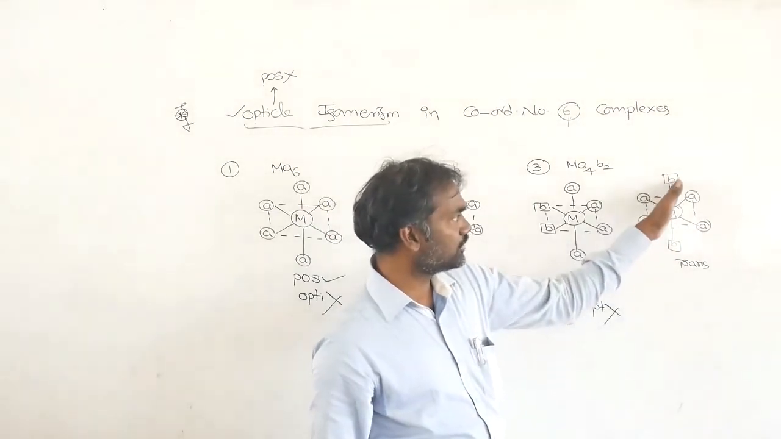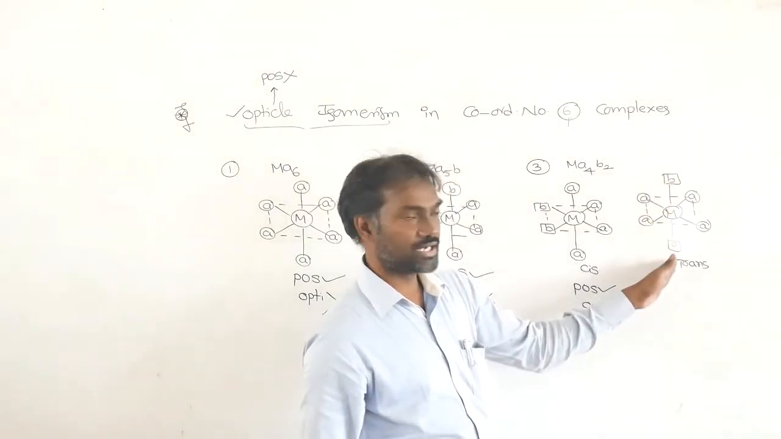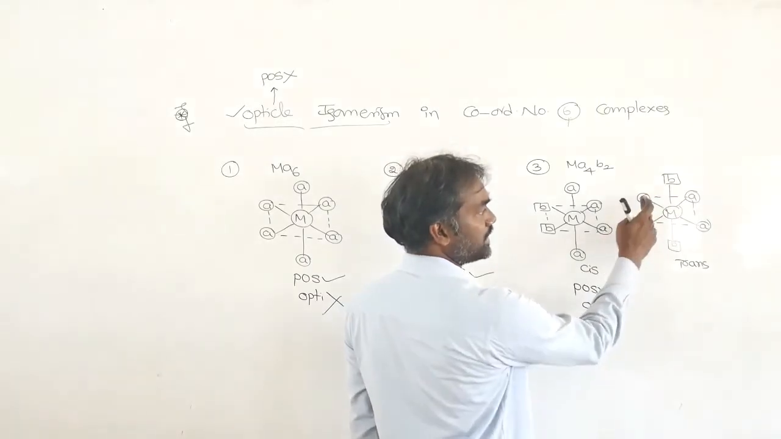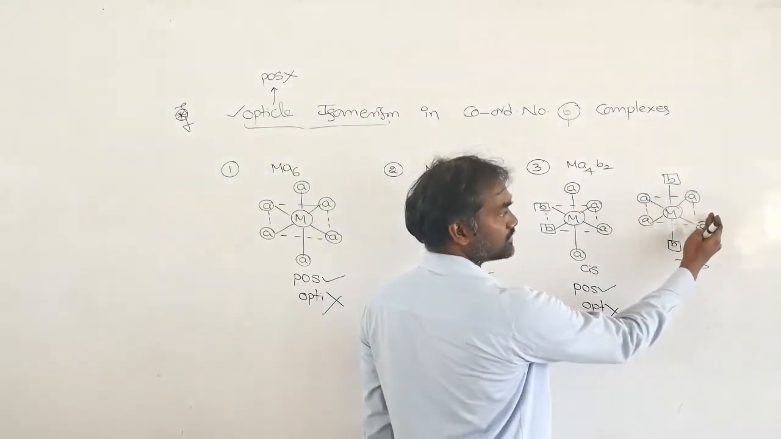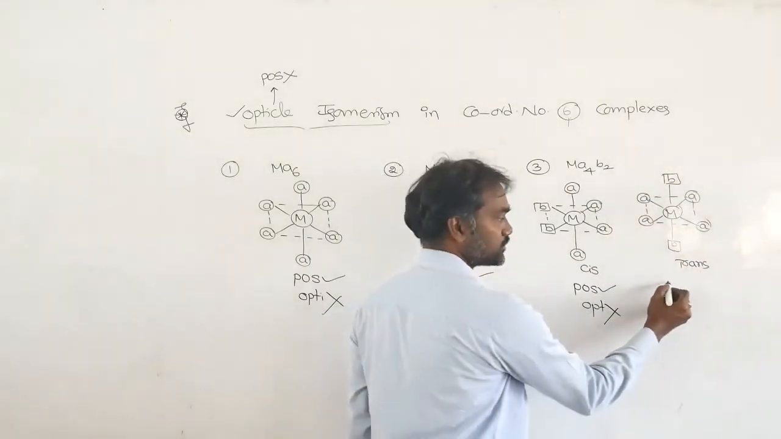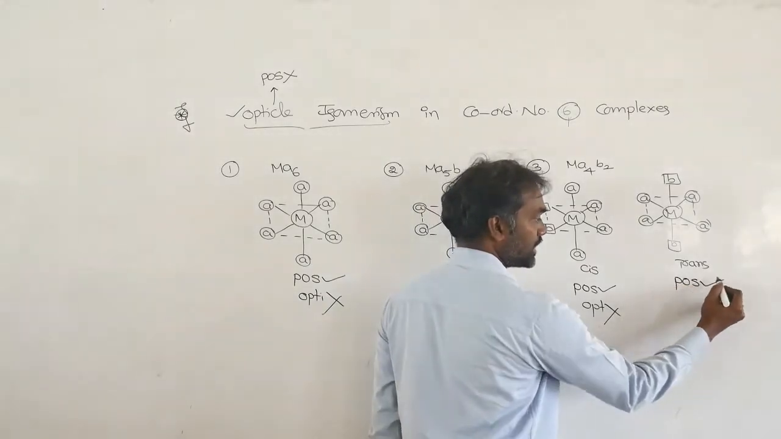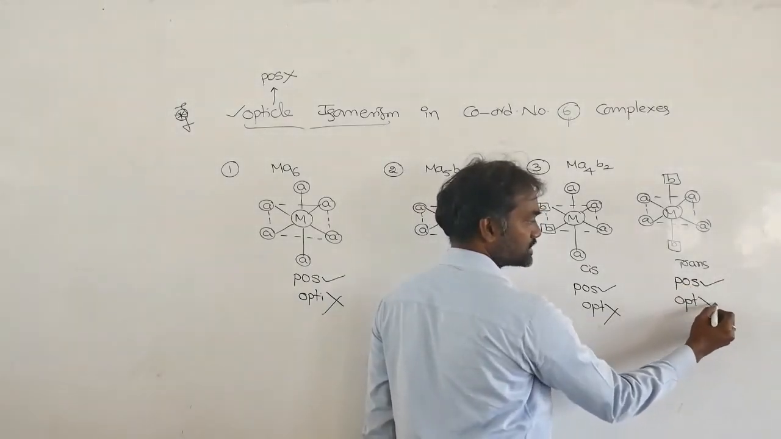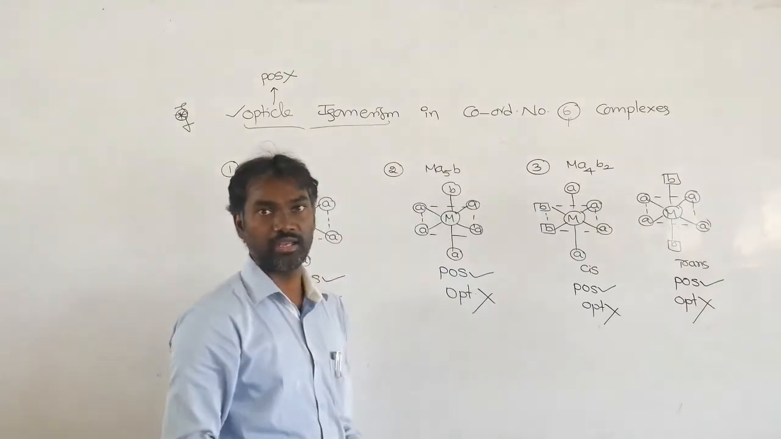Next, you take this trans. You cut the molecule like this, directly through the middle. This side has AA, the same structure, and that side also has AA, the same structure. So here also plane of symmetry is there, and that's why it is not showing optical activity.